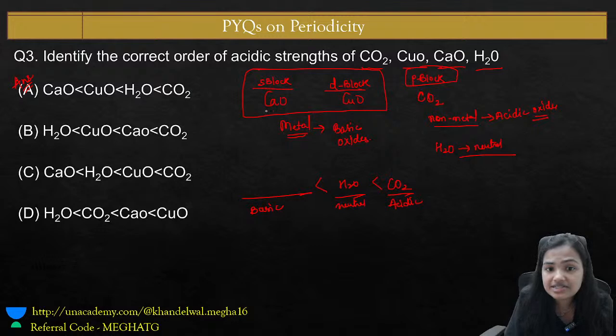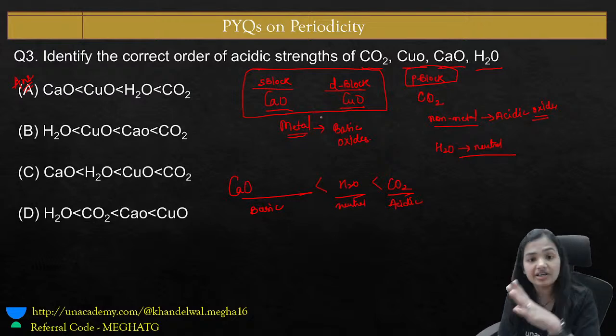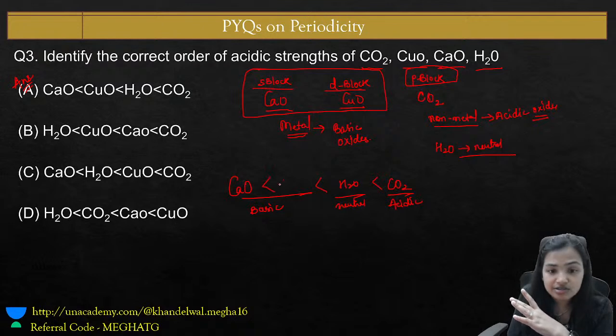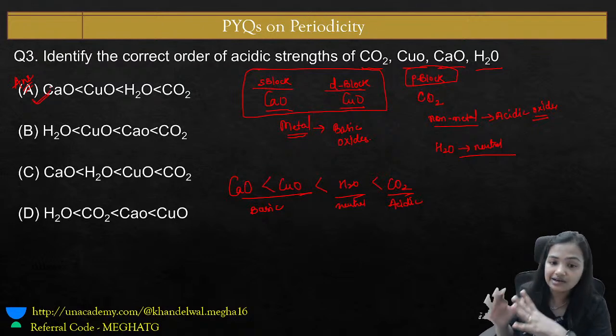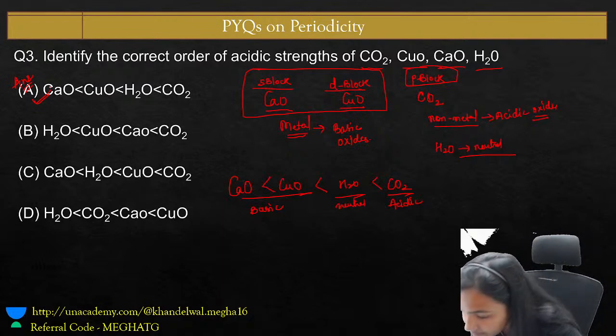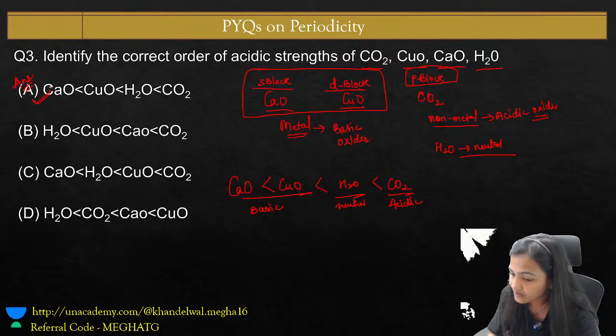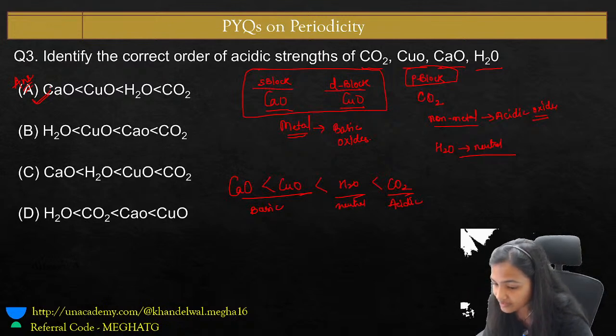Now in between CaO and CuO, what will be the order? Guys, CaO is most basic because it belongs to the S block, and in the D block the basic character decreases. So the right order for this question has to be option number A. Is it clear? Okay, I got your point, Danav.